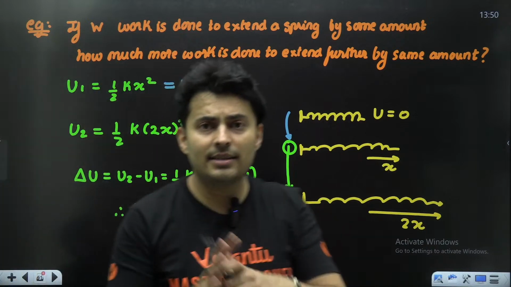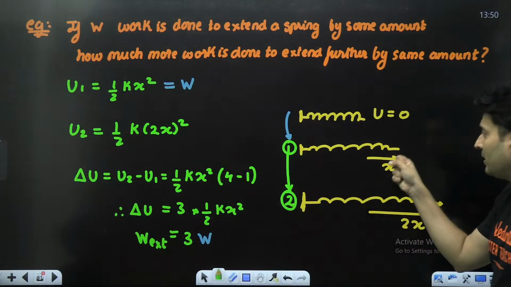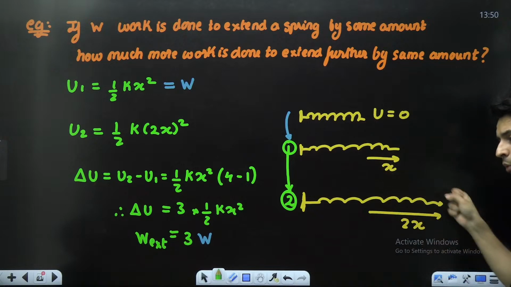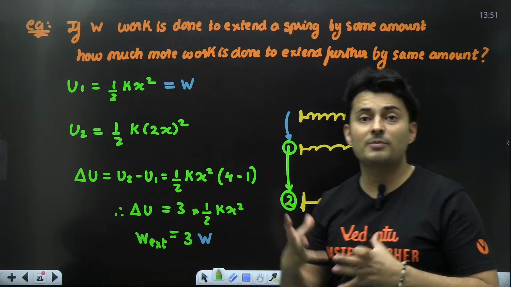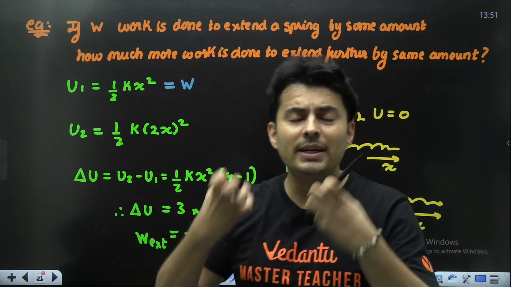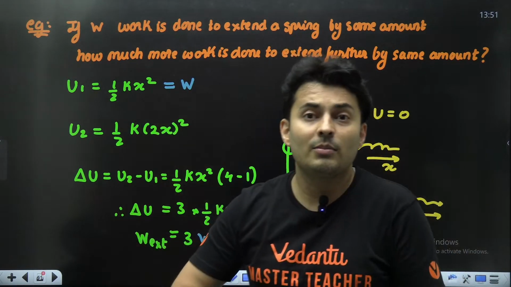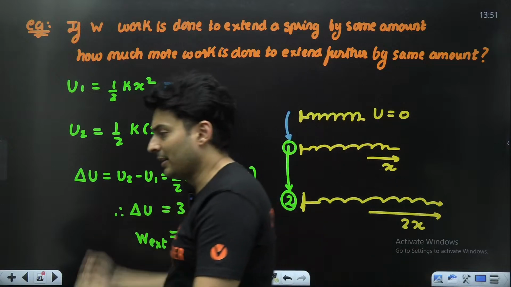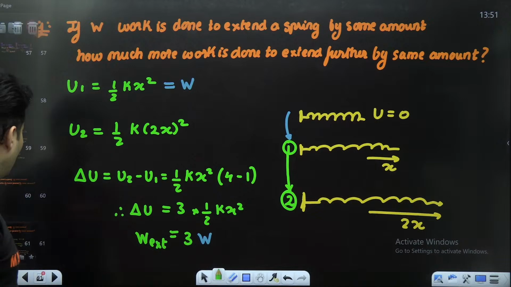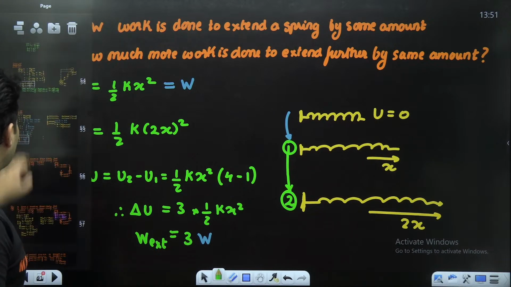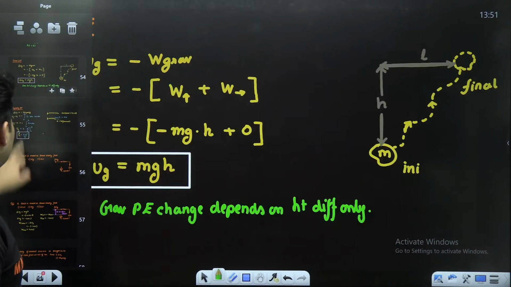So it's very interesting. To first stretch it, you did W work. To stretch it further, you did thrice the work because the spring force becomes stronger. So you need to perform more work because you apply more force later on. Got it, everyone? That is how you solve this question. So all these are questions where you calculate spring potential energy, etc.